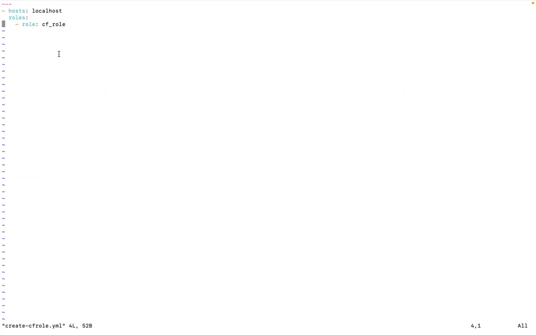So if you want to run the CF role in a different playbook, you can run it. You don't need to provide all the tasks again. You are using existing tasks in multiple places. But if you define those tasks in a playbook and want to run them in a different playbook, you cannot do that. You will have to provide them again. That's duplicate code. So this is a smart way.